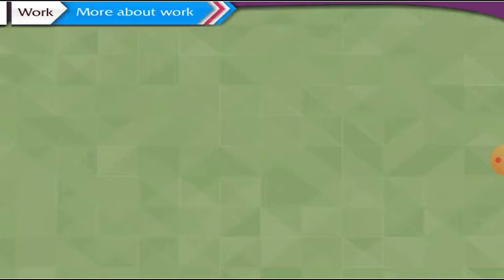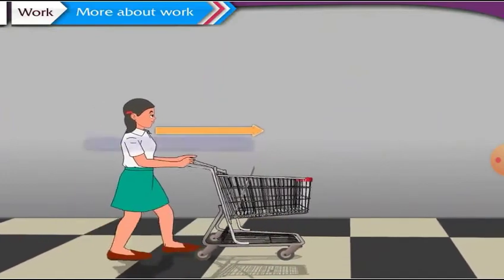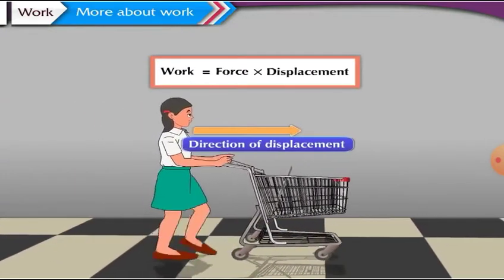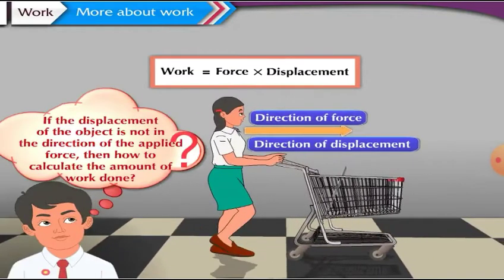More about work. We have already learned how to calculate the work done on an object when the displacement is in the direction of the applied force. But if the displacement of the object is not in the direction of the applied force, then let us understand how to calculate the amount of work done.